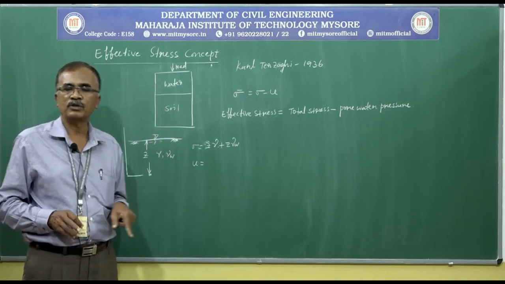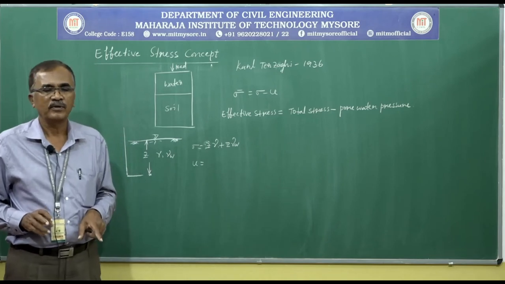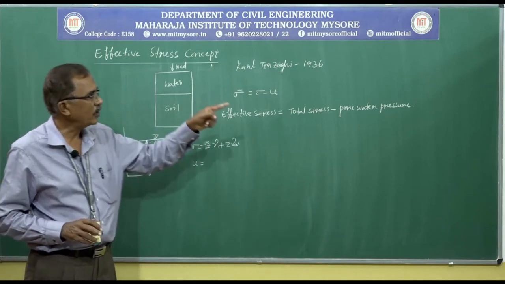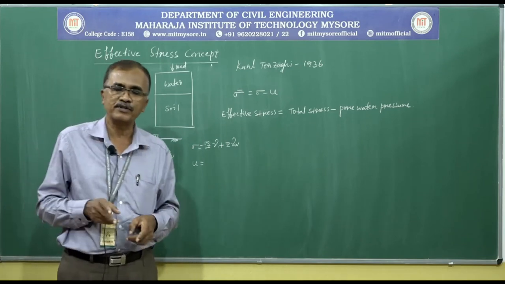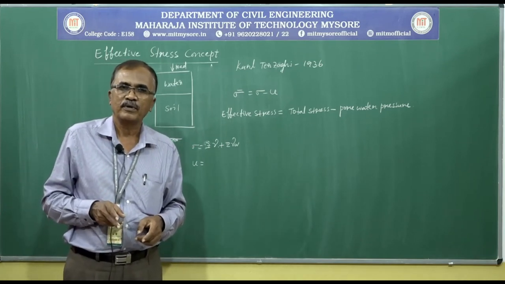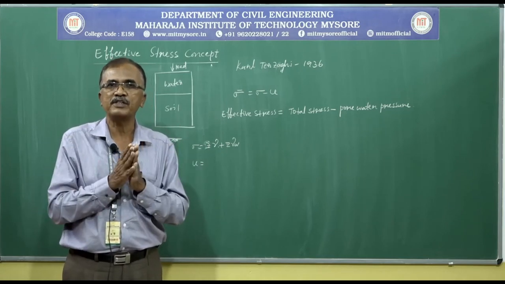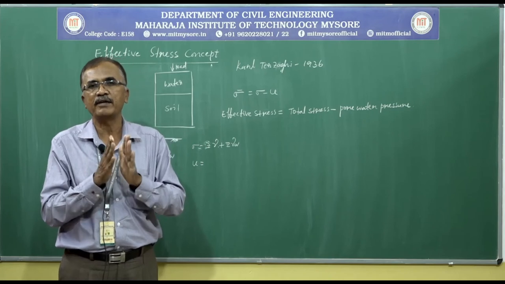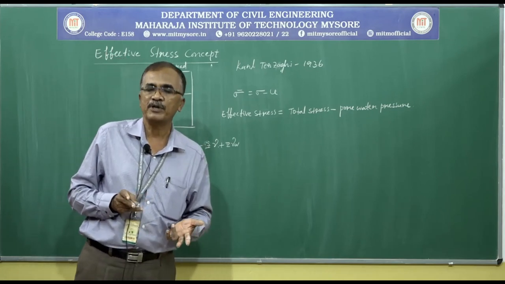Totally, we use both the soil as well as water to decide the total stress. Next, pore water pressure is the pressure which develops inside the pores or voids. As this pore water pressure will not press the soil particles, instead it will try to separate them, it is called neutral pressure.